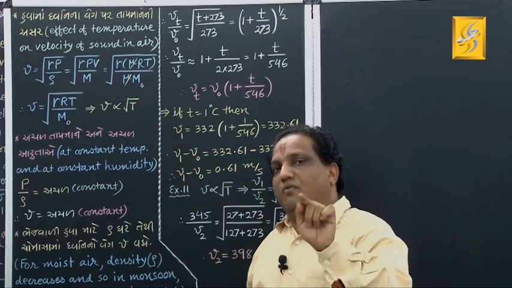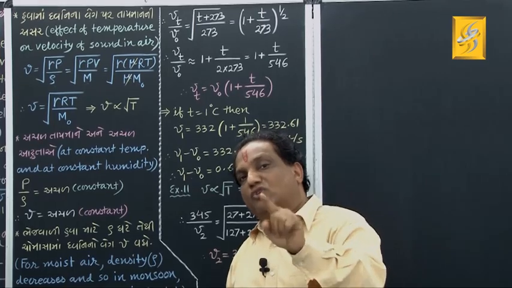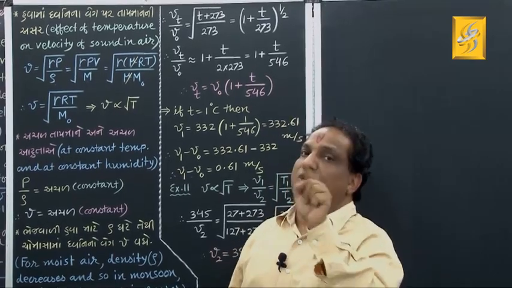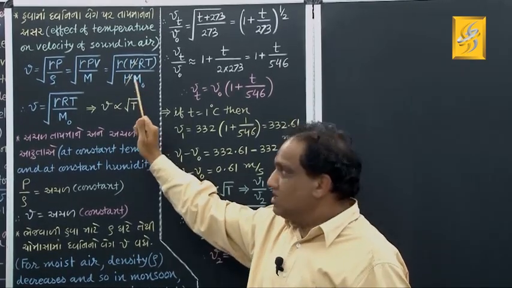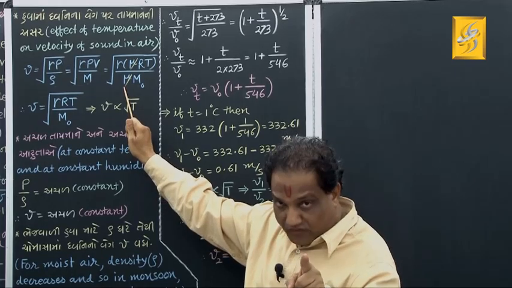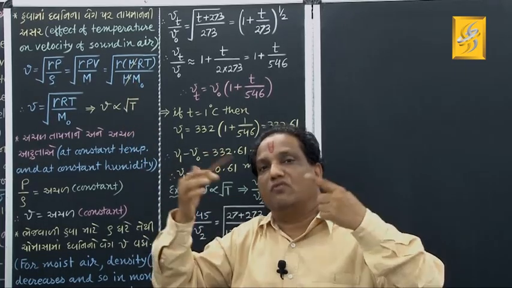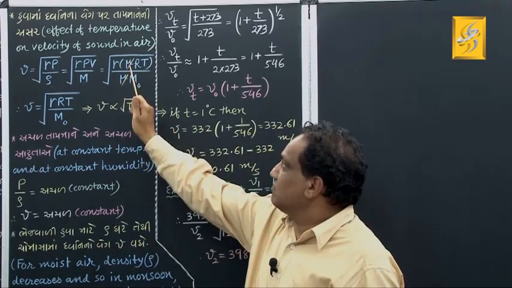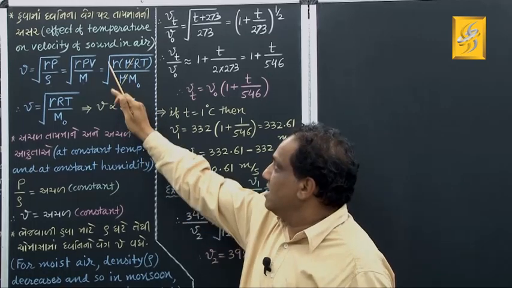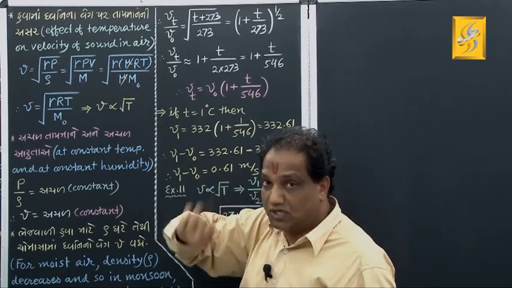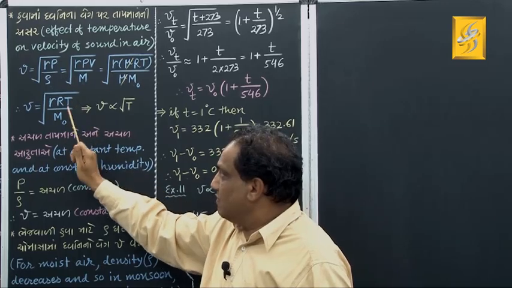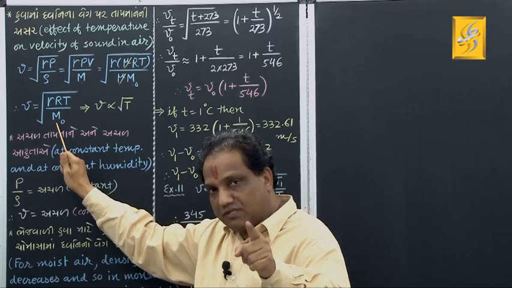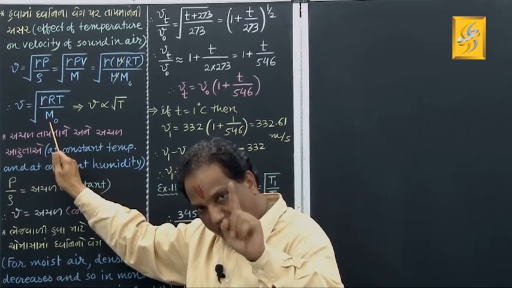Remember the formula for number of moles of molecules of a gas? It was mu equals m upon M0. Then what is capital M? Mu into M0, correct? What is mu? Number of moles of molecules of a gas. M0 is the molecular weight of that gas, okay? Now this mu and this mu will get cancelled, giving you finally under root of gamma RT upon M0. My dears, in the textbook they have written here capital M, but that capital M in the textbook is the molecular weight only.